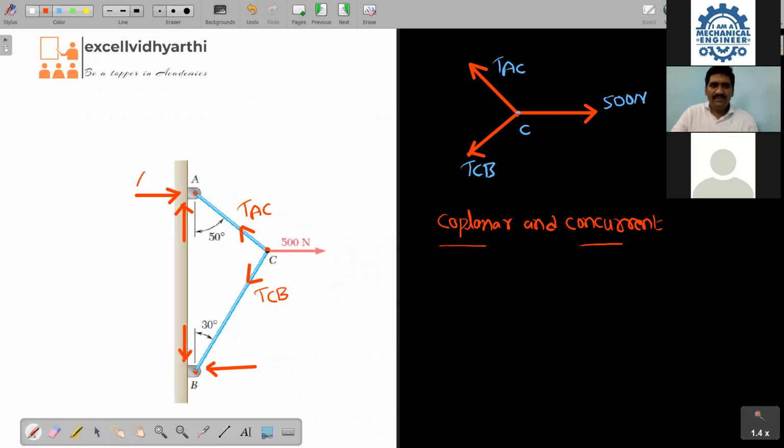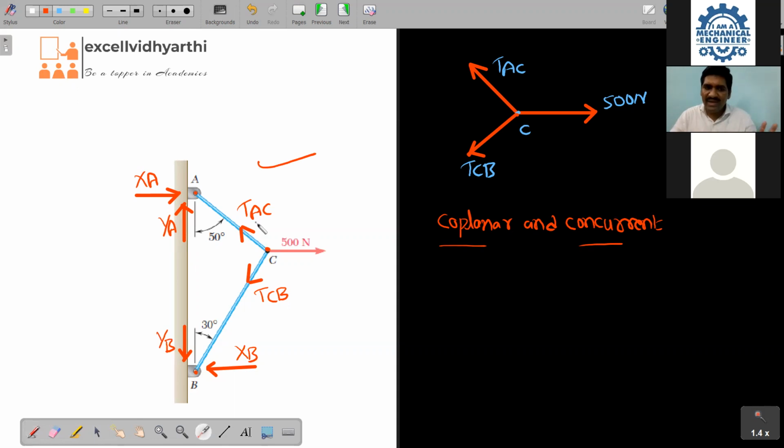So these are actually XA, YA, XB, YB. Now this is actually the free body diagram for the entire body.